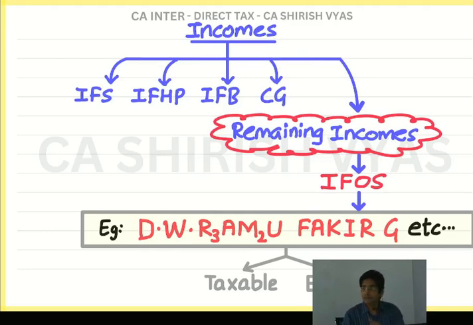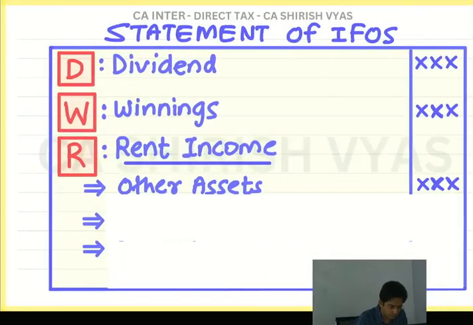But imagine this place I have taken on rent, so I don't have the pride of ownership. Due to some reason I am not using it, so I have further rented it to some other person. That is subletting. That comes in income from other sources. See, I have written here. So I'll show you the drawing. Look.